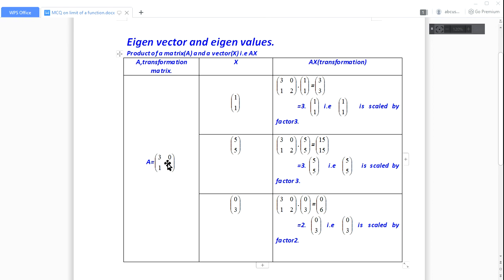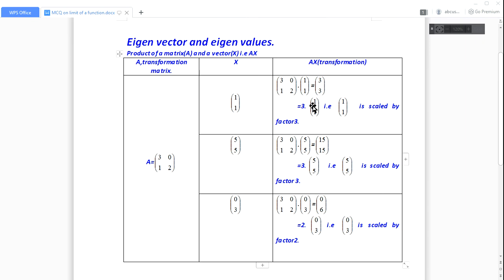Okay, let's take this transformation matrix A and this first vector (1, 1), and here I have just done the matrix multiplication Ax. After the matrix multiplication the result is (3, 3), and we can take 3 as common, so it is 3 times the original vector. Here the original vector is (1, 1), so the output after the transformation is 3 times the previous vector. By observing this output we can say that this vector (1, 1) is scaled by the factor of 3 after the linear transformation.